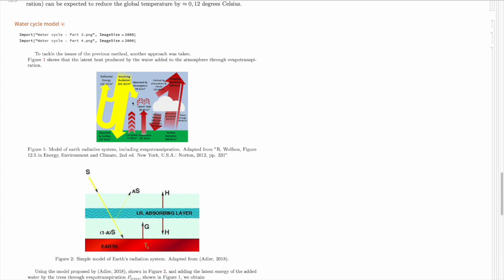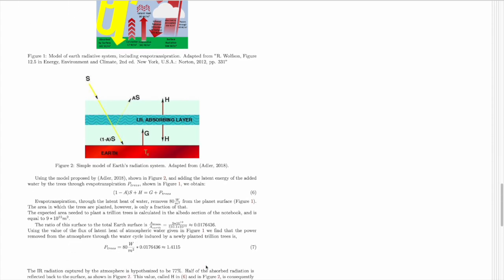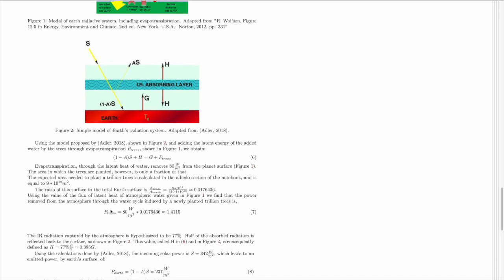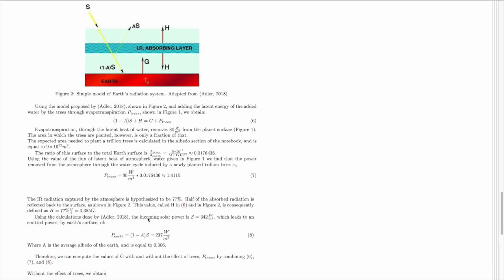This effect was calculated using this first figure, from which the latent heat, this value, represents the latent heat of the planet as a whole. So to find the value that would be created by our trillion trees, we reused the assumption made in the albedo part of the surface required to plant a trillion trees. With this surface, we could calculate the fraction it would represent over the surface of the planet as a whole. Doing this, we could find the effect of trees' evapotranspiration, which would be, of course, much smaller than the total flux of the whole planet.